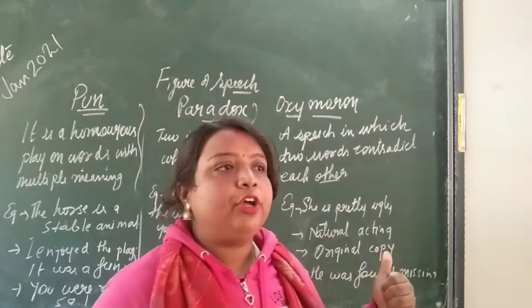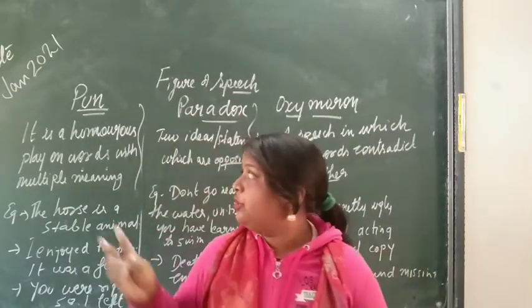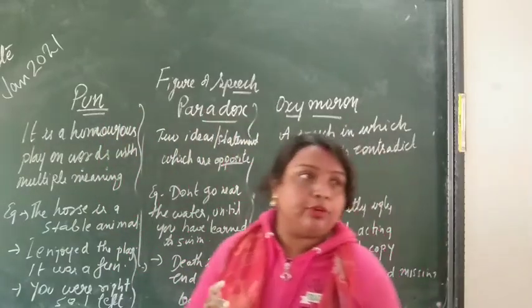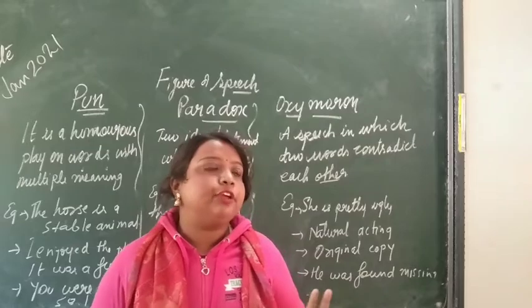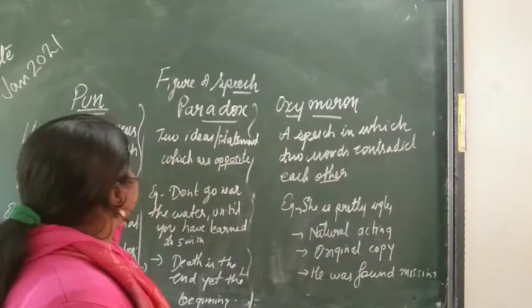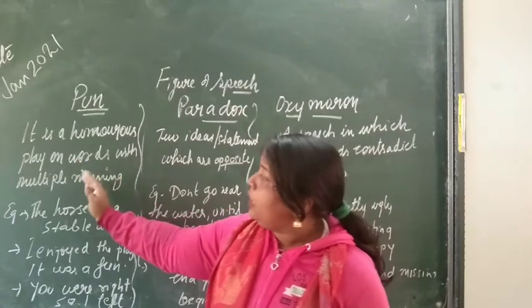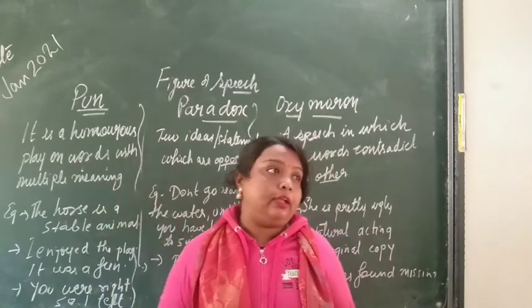Now see these three figures of speech. Now three more. That is pun, paradox and oxymoron. These are another set of three figures of speech. Now we start with pun. Pun means it is a humorous play on words with multiple meanings.